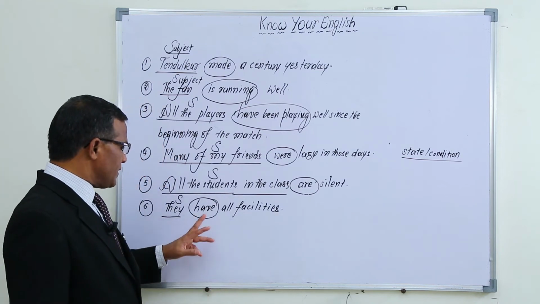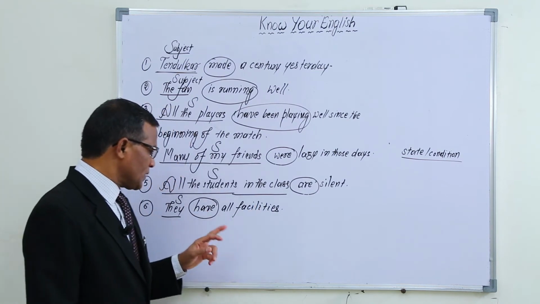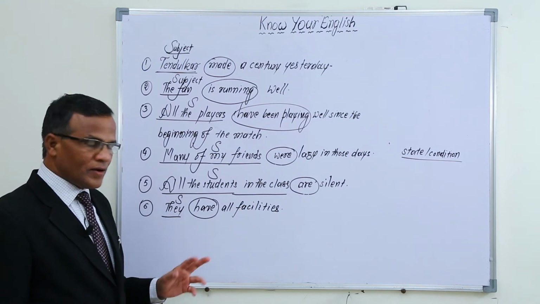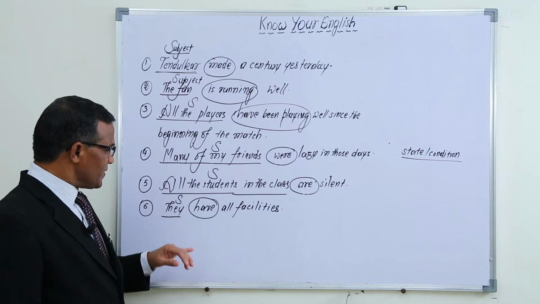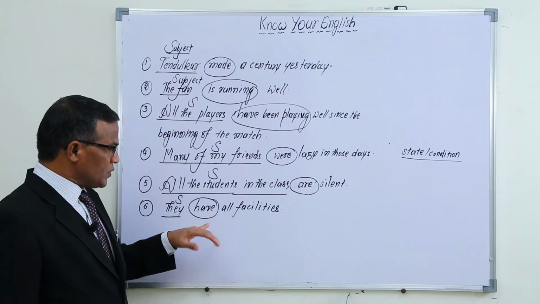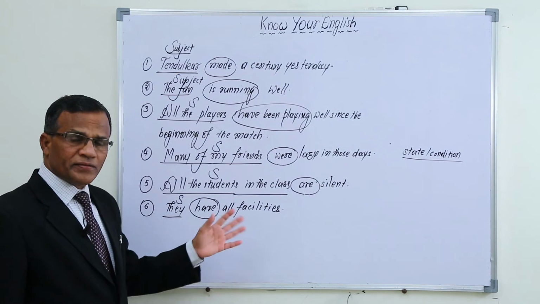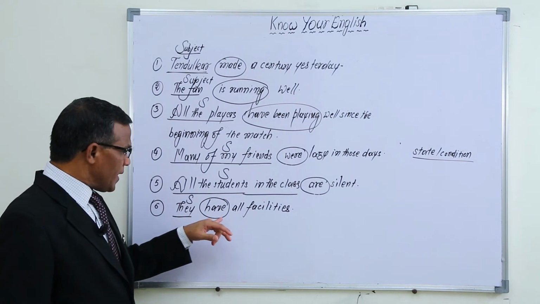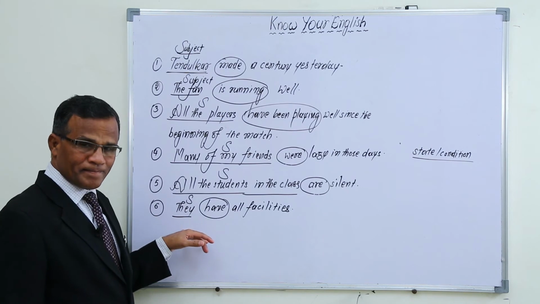And in the same way, they have all facilities. "Have" indicates the same state of having all facilities. So this also, "have" also indicates the state of having all facilities. Who had it? Who had the facilities? They.